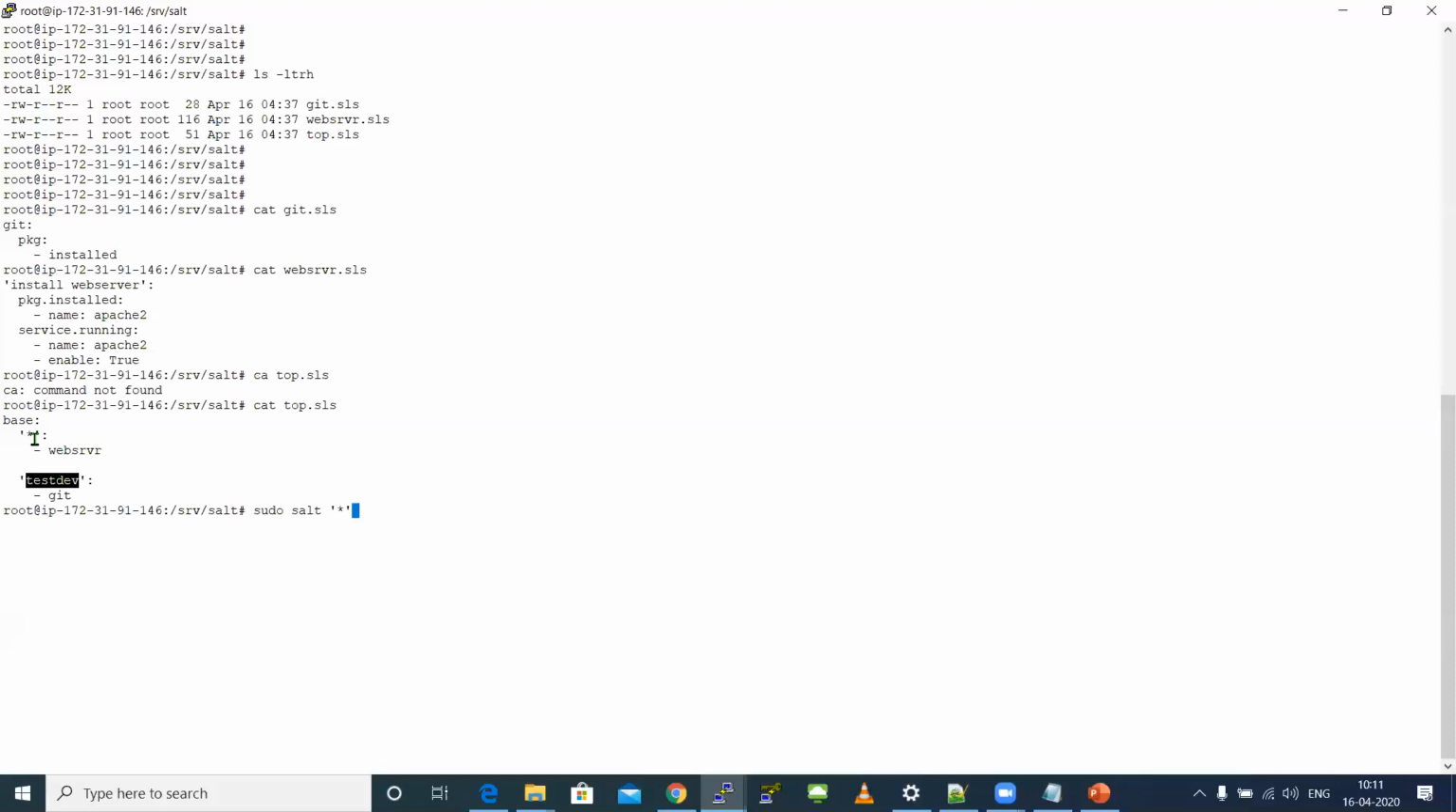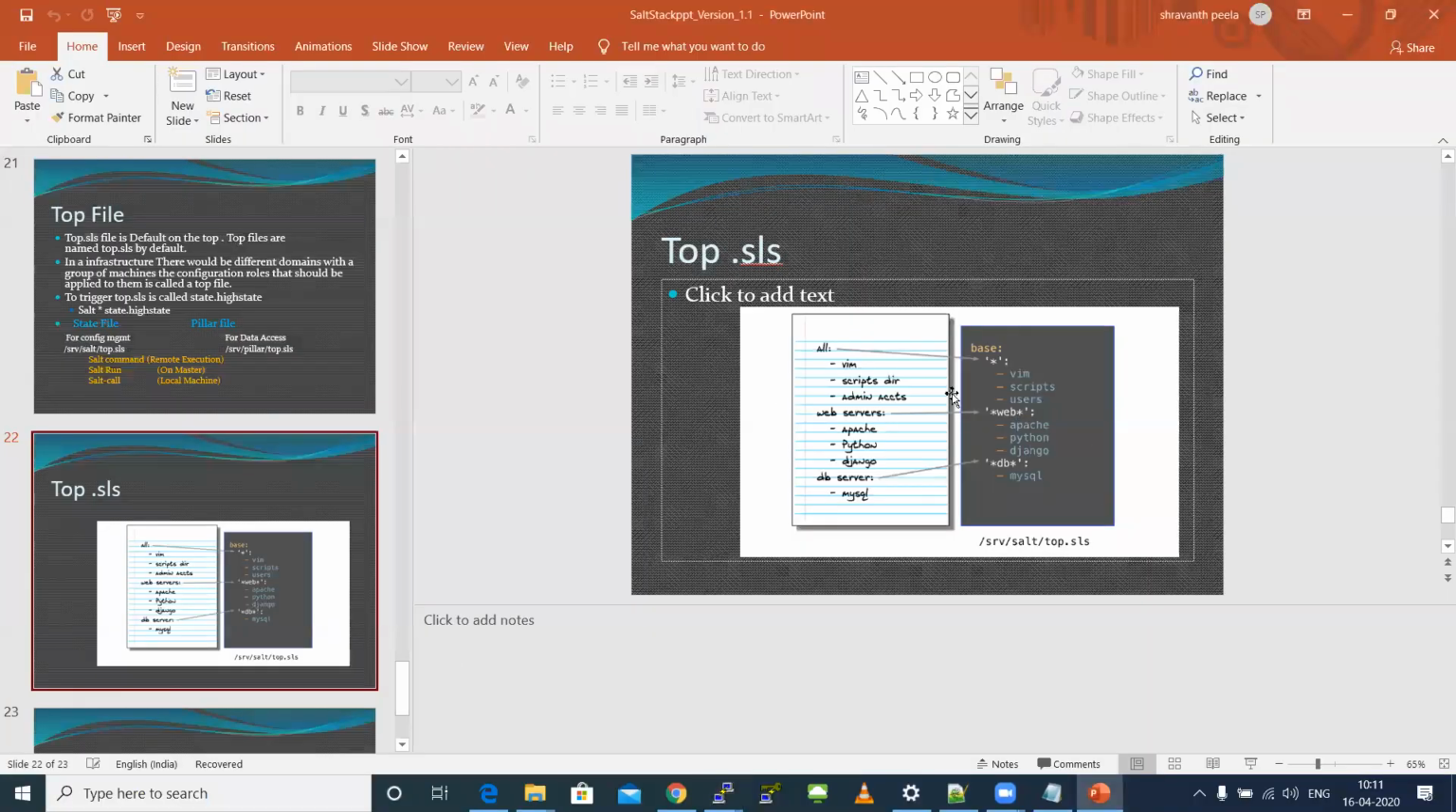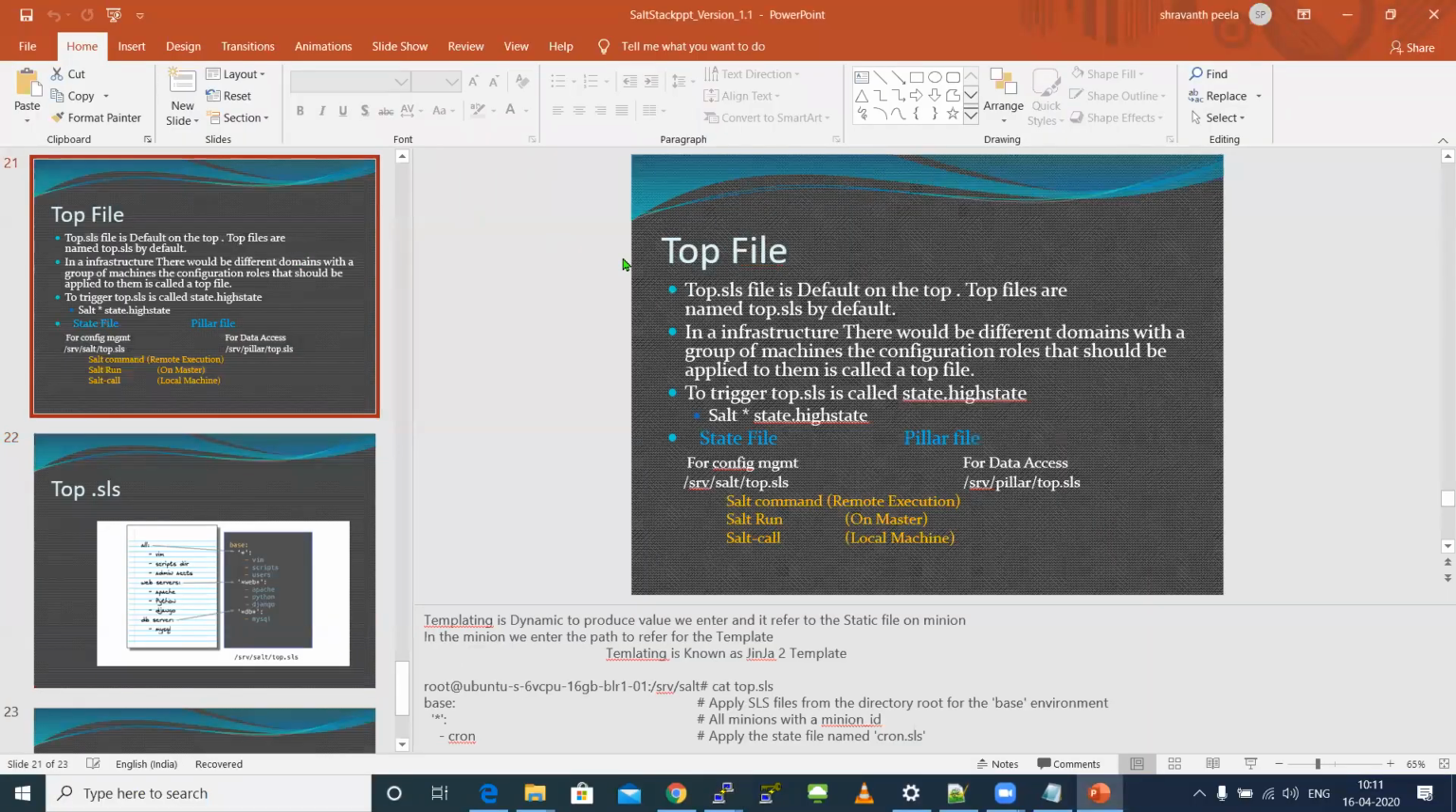It will not get installed in all the 100 machines. That is what we are doing in this top.sls file. That is what is available in this PPT also, in the screenshot also. So the top file will be in default on the top.